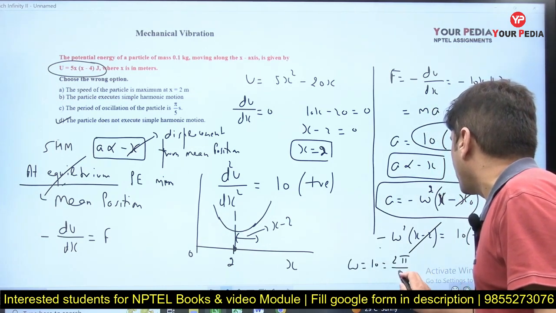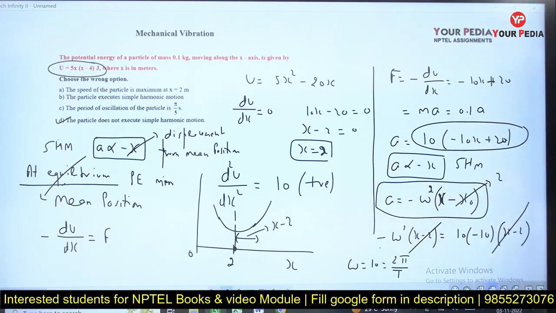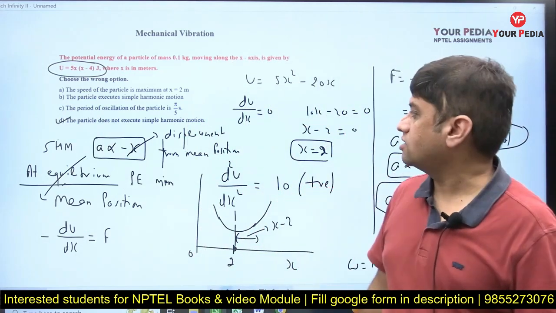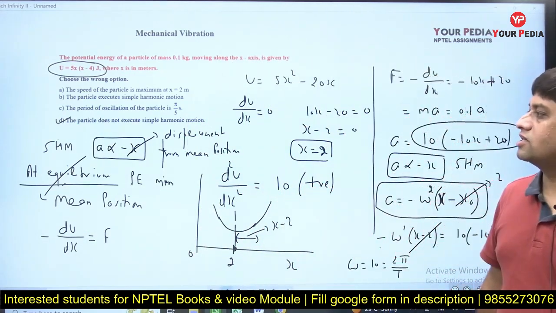Omega is nothing but 2 pi by T. So T, the time period, comes out to be pi by 5. So that also is a correct statement. So the incorrect statement is only D.